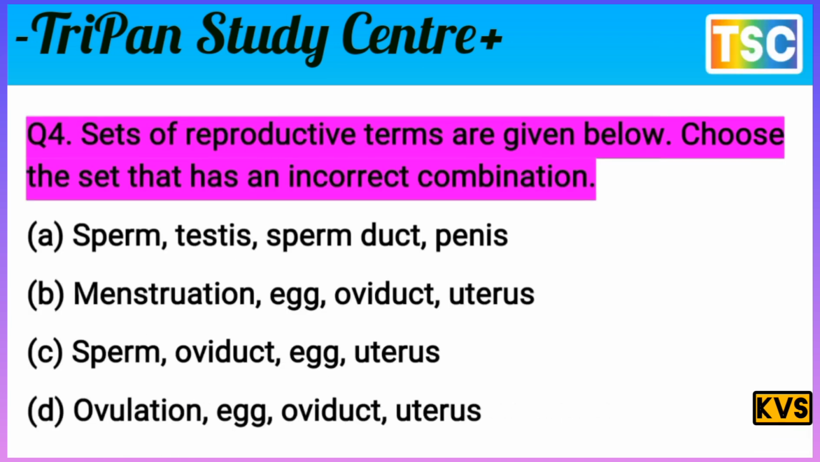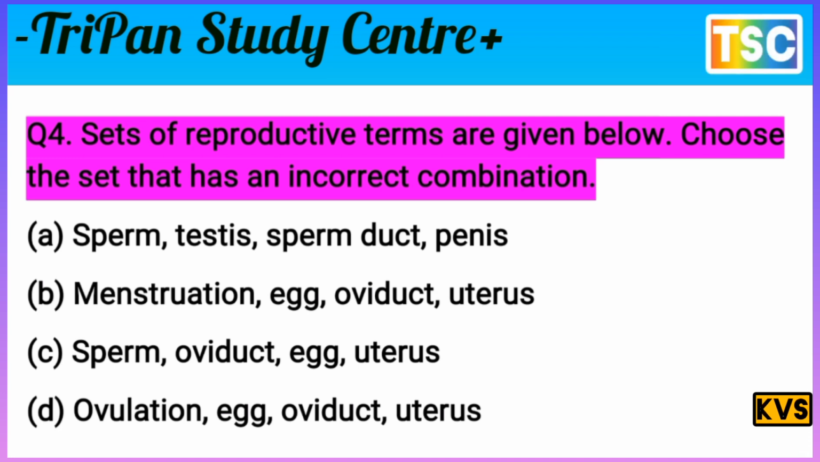Next question on your screen. Question here: sets of reproductive terms are given below. Choose the set that has an incorrect combination. You know that this is an important question. Here the examiner asks for the set that has an incorrect combination, not a correct one. That's important from the exam point of view.